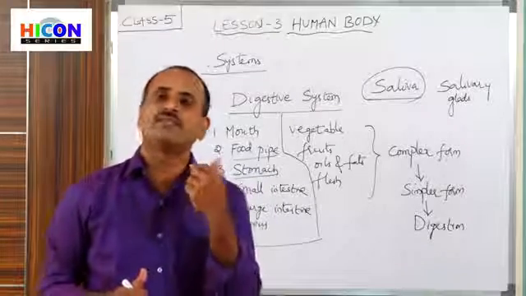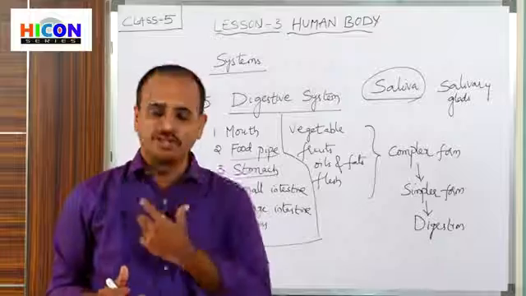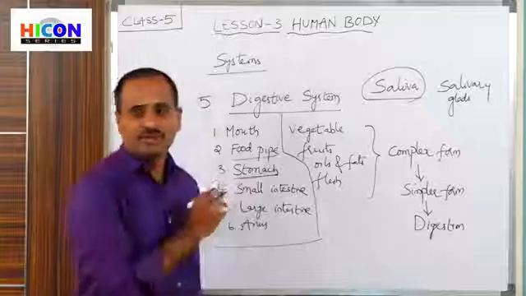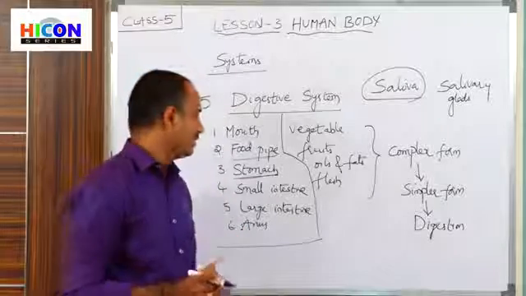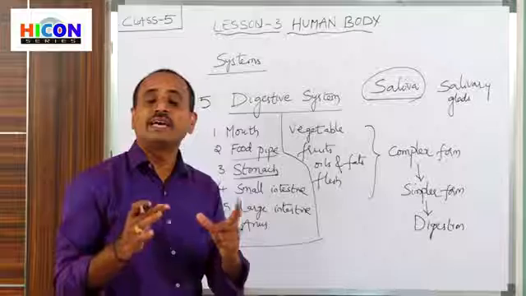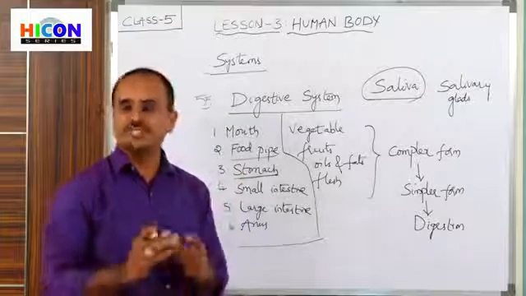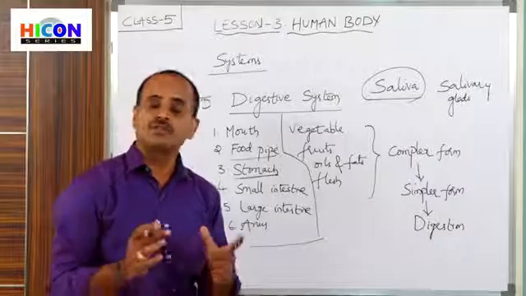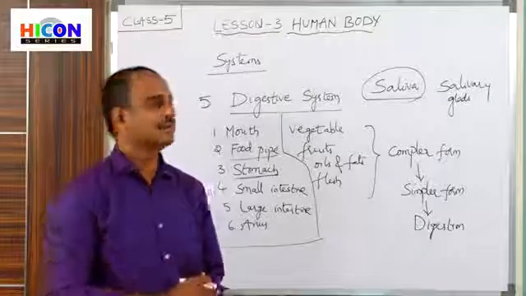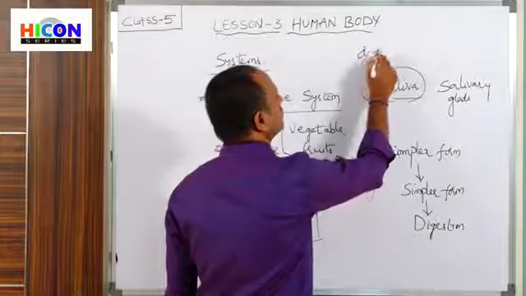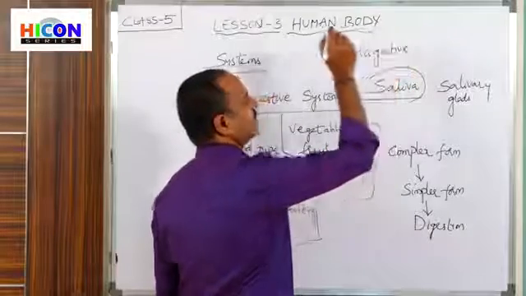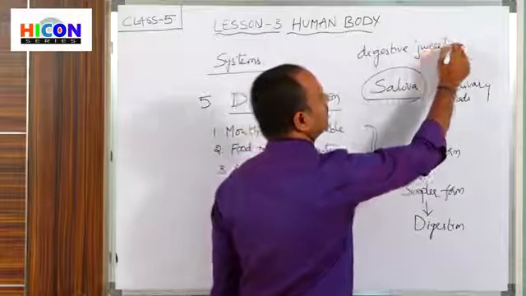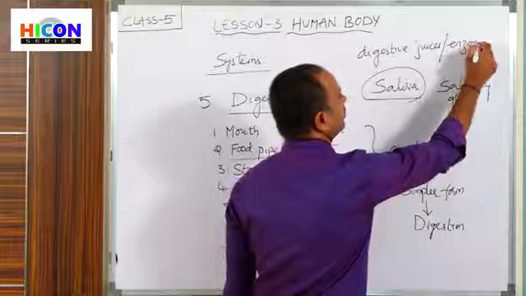The eaten food, that is the food which is chewed in our mouth, reaches our stomach through the food pipe. When the food reaches the stomach, it mixes with some digestive juices, which are also called digestive enzymes. So the food which reaches the stomach mixes with digestive juices, also called enzymes. These are also liquids.